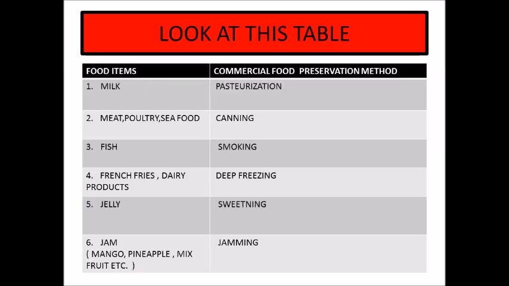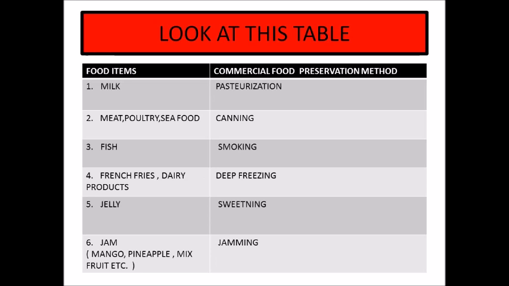Now let's have a look at this table to understand the commercial food preservation methods. In column 1 we have a few food items. First one is milk. At domestic level we just boil the milk, but just think, in big towns and cities we don't have cows or buffaloes.